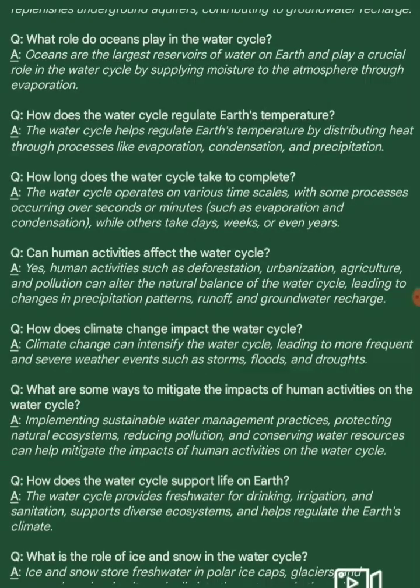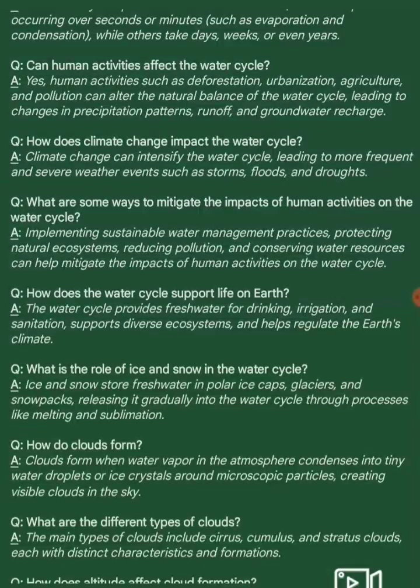Next question. How does climate change impact the water cycle? Answer. Climate change can intensify the water cycle, leading to more frequent and severe weather events such as storms, floods, and droughts. Next question. What are some ways to mitigate the impact of human activities on the water cycle? Answer. Implementing sustainable water management practices, protecting natural ecosystems, reducing pollution, and conserving water resources can help mitigate the impact of human activity on the water cycle.